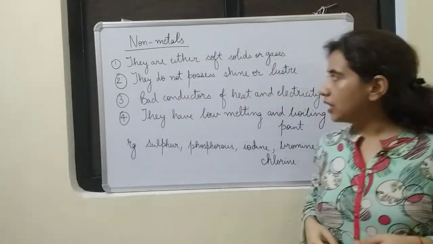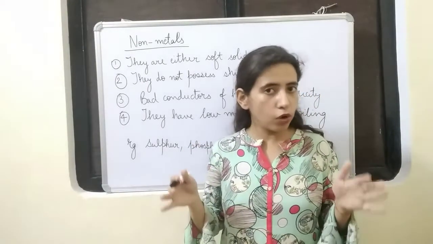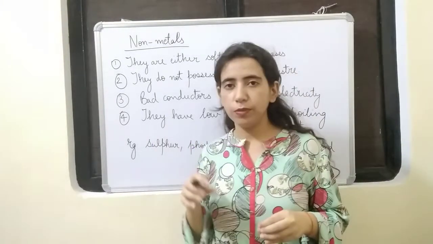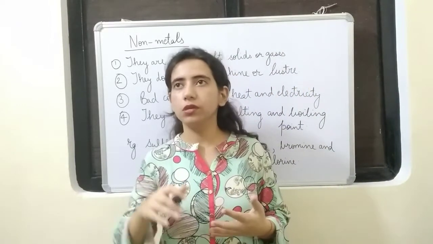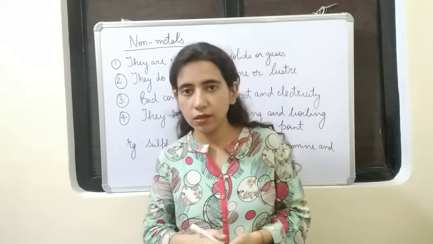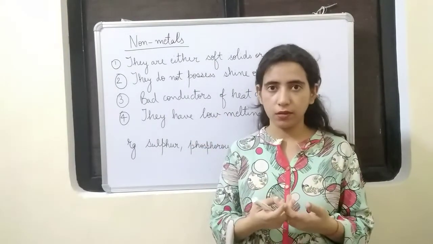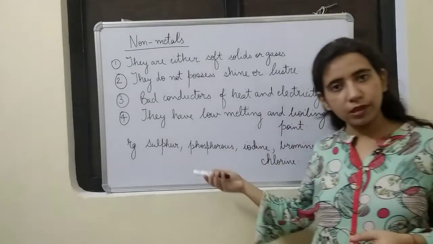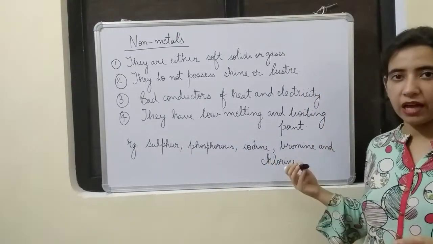Okay. Then they do not possess shine or luster. They are dull looking. They are bad conductors of heat and electricity. Bad conductors means they won't allow heat and electricity to pass through them. That means they cannot be used for wiring purposes or for cooking, because they are bad conductors. Then they can be used as insulating substances. Okay. Then they have low melting and boiling points. Some examples we can see: sulfur, phosphorus, iodine, bromine and chlorine.